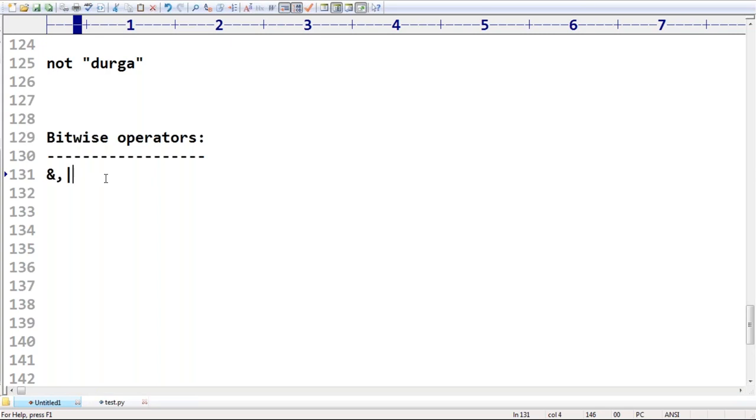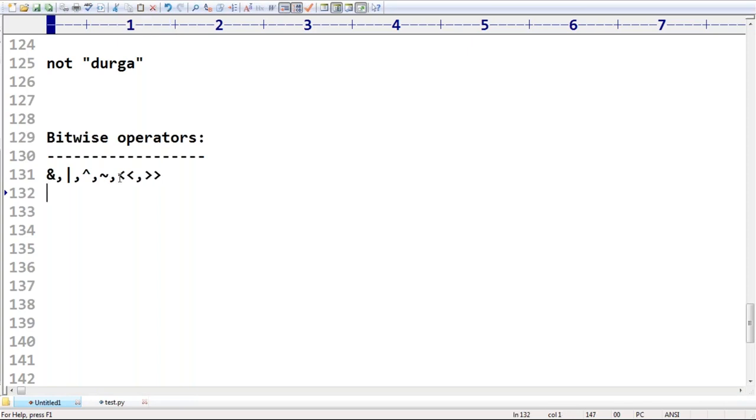Now the bitwise operators: the AND operator, next the OR operator, next the XOR operator. Do you know this is the XOR operator? Next the bitwise complement operator. Next the left shift operator and the right shift operator. Remember this one.